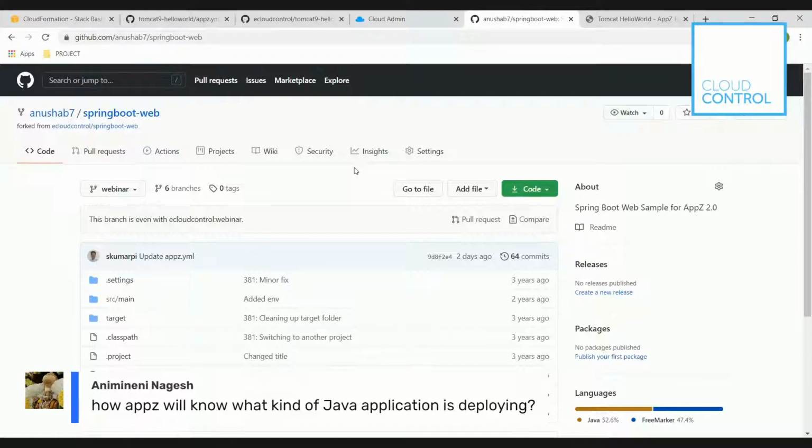All right. Next question is, I know we deployed Tomcat and now we are deploying Springboot. I think Nagesh has a good question here. How is Absi figuring out what type of Java application we are deploying?